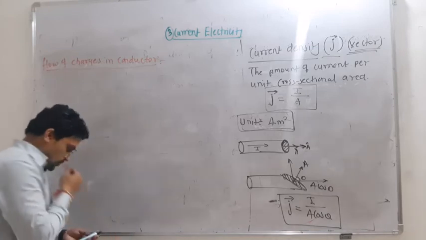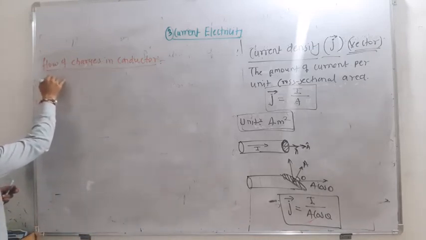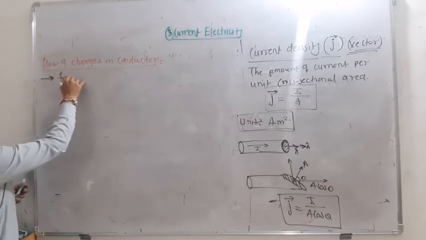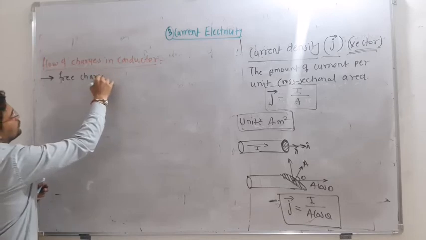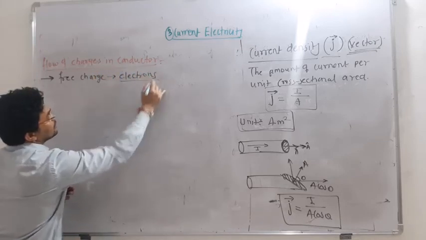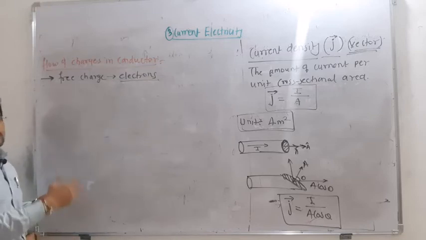Okay, so actually what happens? What is the cause of the electricity? It is nothing but free charges, and that too, in the case of a conductor, there are free electrons. Okay, and if the free electrons are moving, then we can say through that conductor the current is moving.